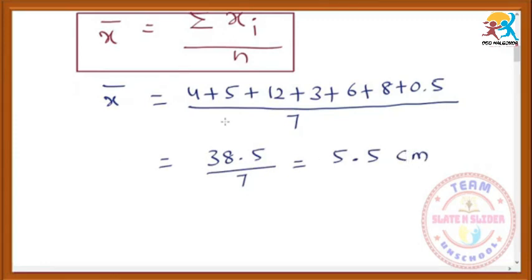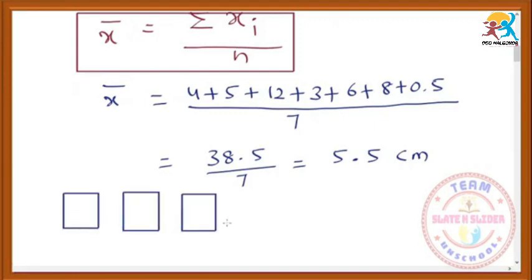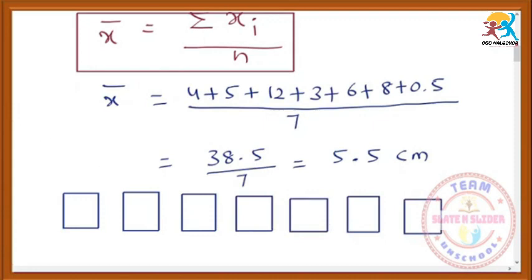Here, what is this 5.5 centimeters? That we have to know. Suppose we have 7 days, 1 2 3 4 5 6 7 days. In these 7 days, on the first day the rainfall is 4 centimeters, and then it is 5, and it is 12, it is 3, it is 6, 8, 0.5. We have found the average, that is 5.5 centimeters.